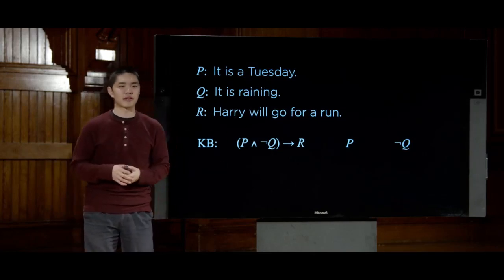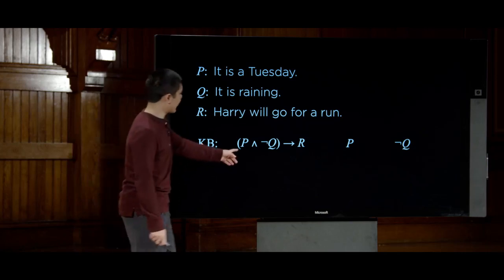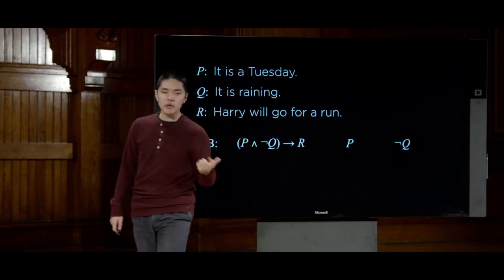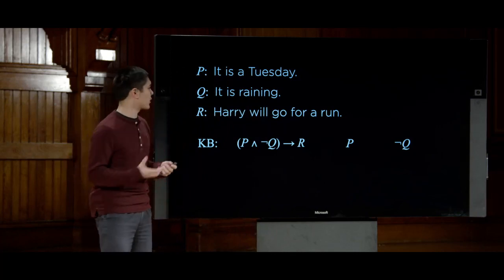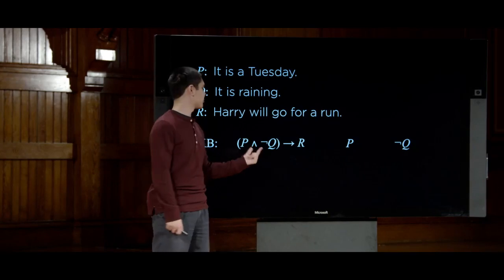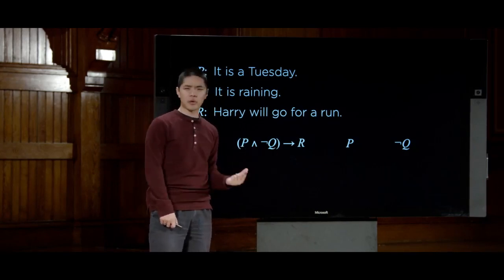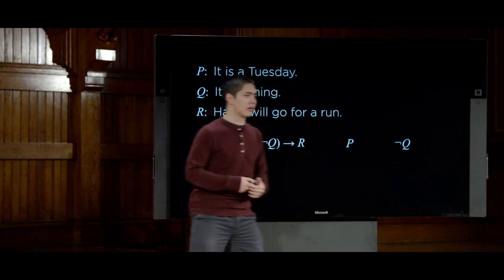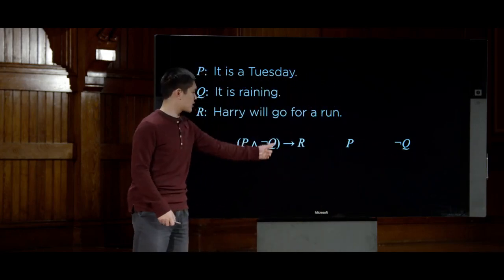And those are the three sentences that we have access to. P and not Q implies R, P, and not Q. Using that information, we should be able to draw some inferences. P and not Q is only true if both P and not Q are true. Well, all right, we know that P is true, and we know that not Q is true. So we know that this whole expression is true.